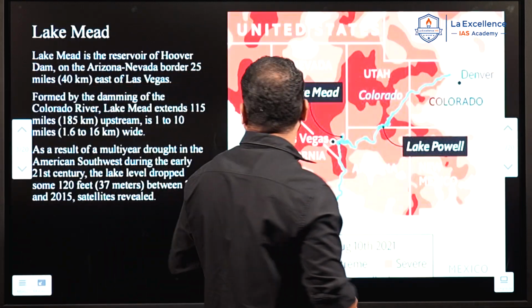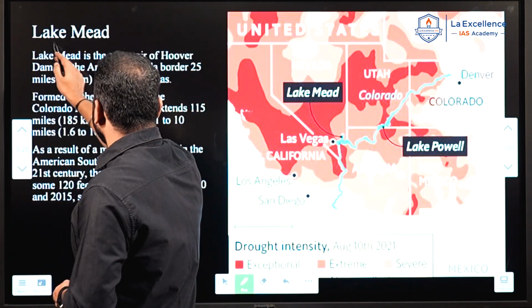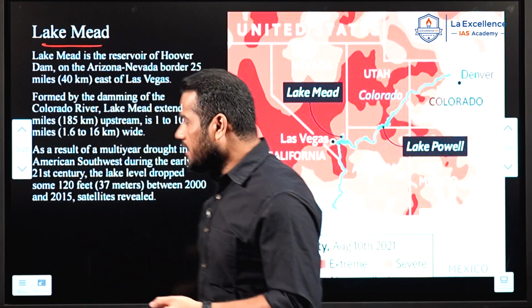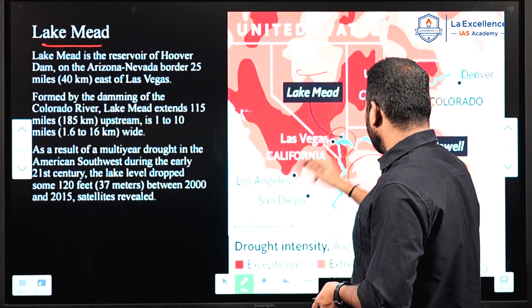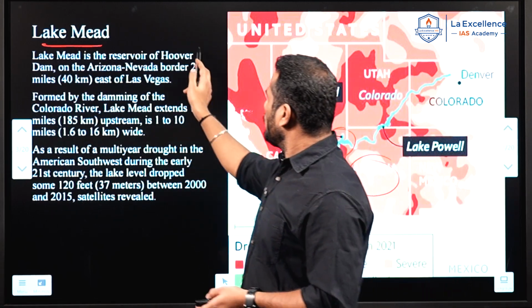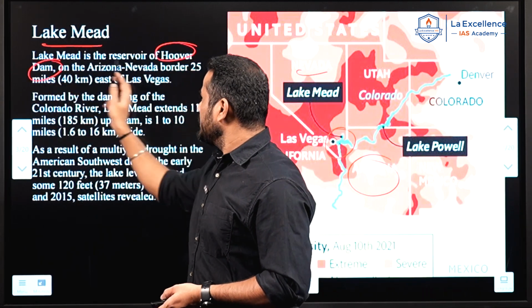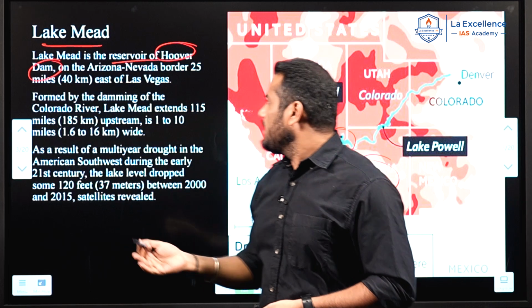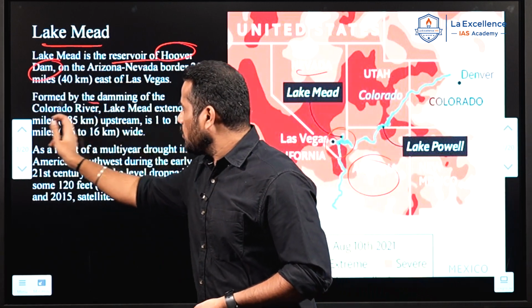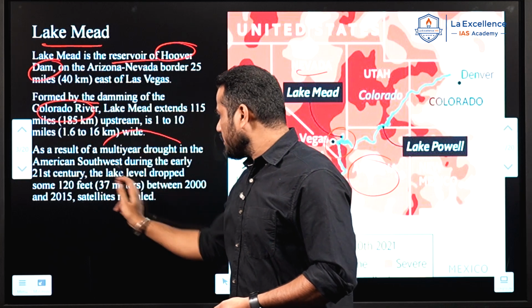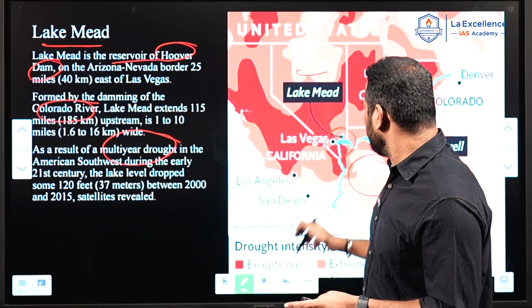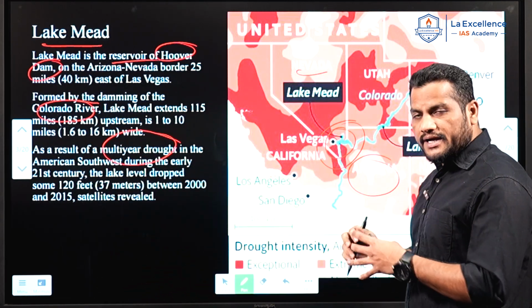And the second lake is Lake Mead. This Lake Mead is located on the border of Nevada and Arizona in the USA. It is the reservoir of the Hoover Dam, constructed on the Colorado River. There is a multi-year drought in this region.